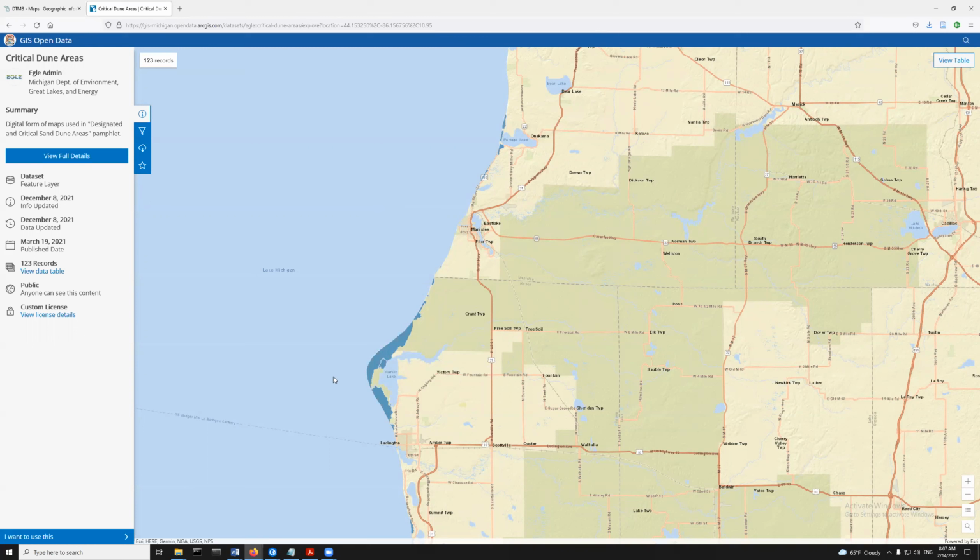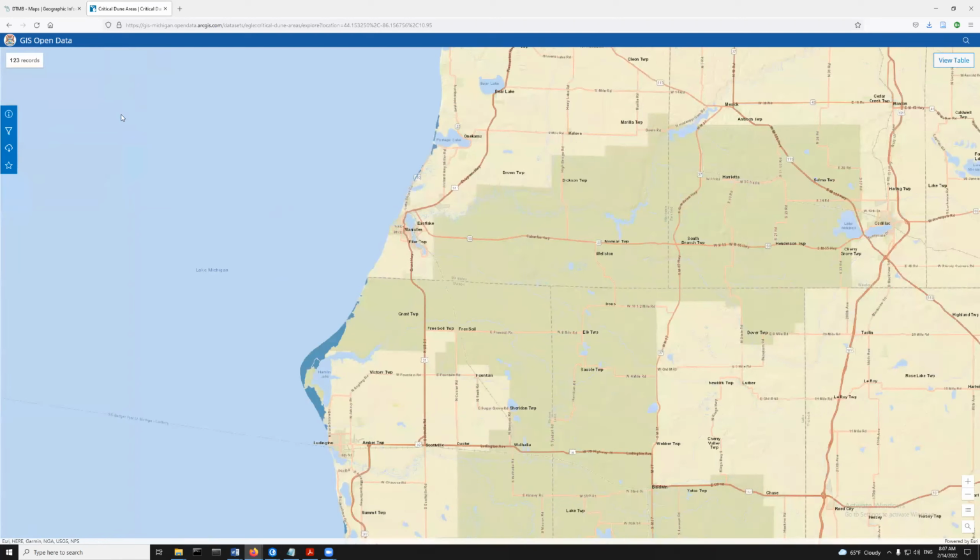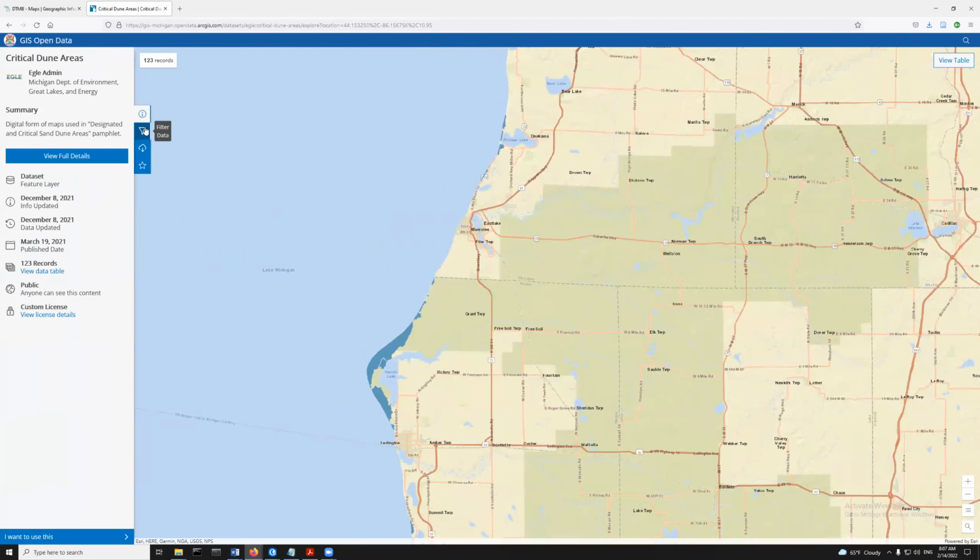But I'm in this GIS open data framework that the State of Michigan has, and I'm greedy. I want these data on my own machine. So how can we do that? There are 123 records, and here's more or less info. I can filter the data for different things.